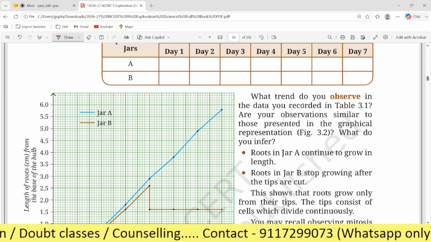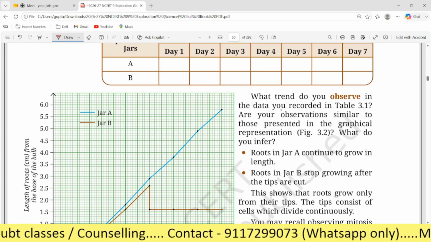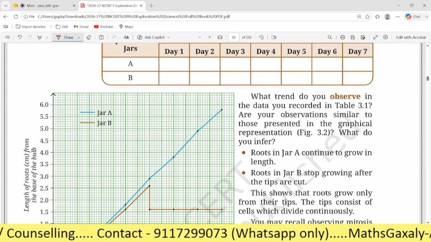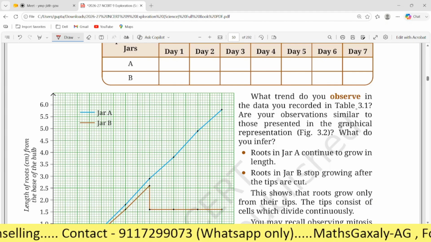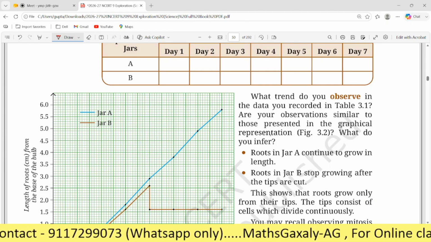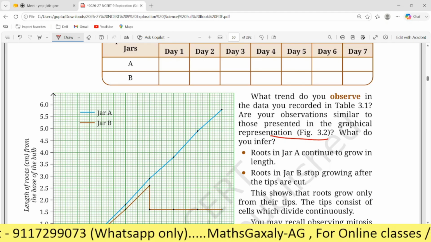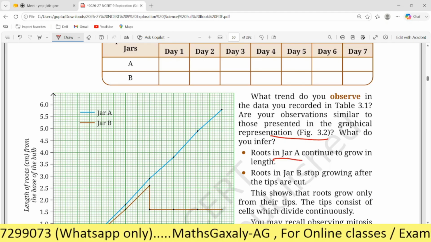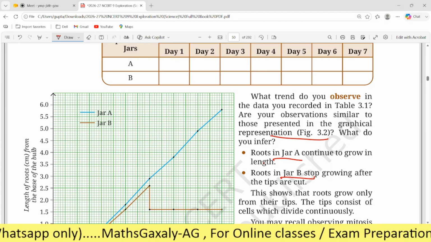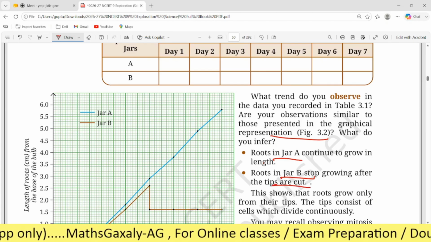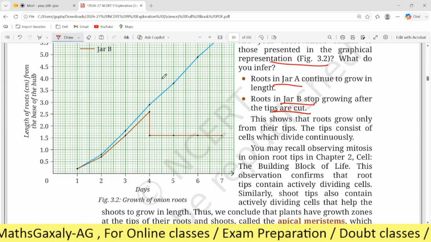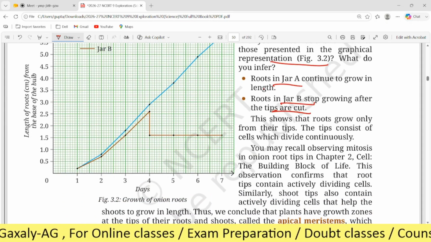So here it is asked, what trend do you observe in the data you record in table 3.1? Is it similar to that presented in the graph 3.2? What do you infer? Roots in jar A continue to grow in length, but the root in jar B stopped growing after the tips were cut. Okay, it will stop. Is it clear?